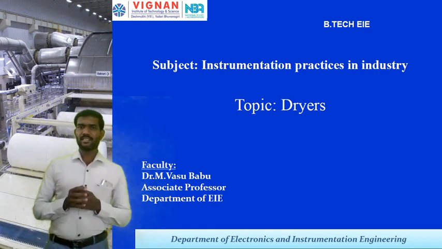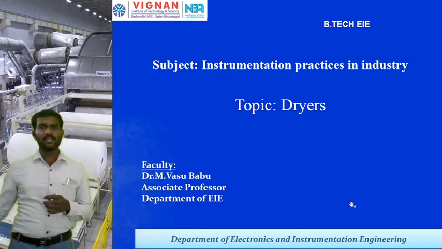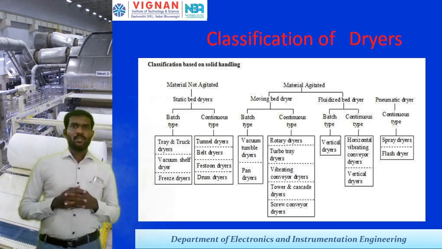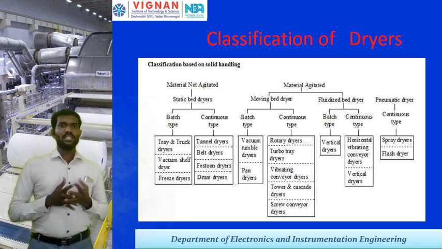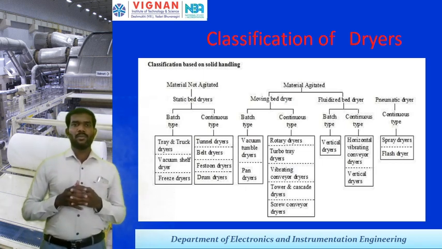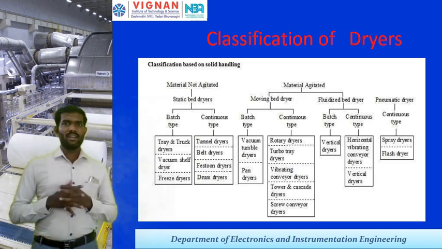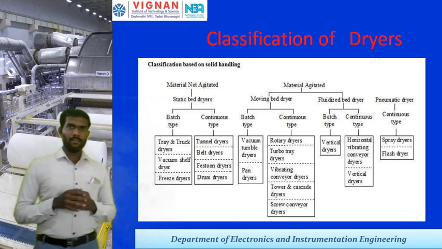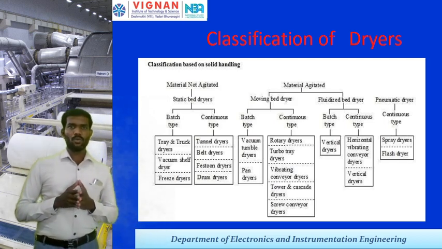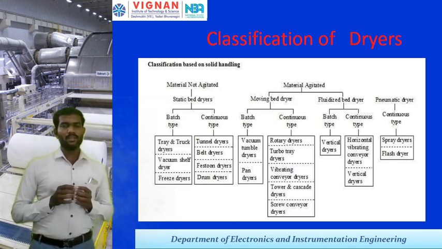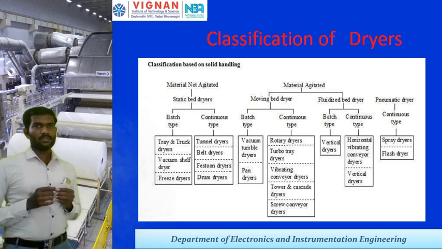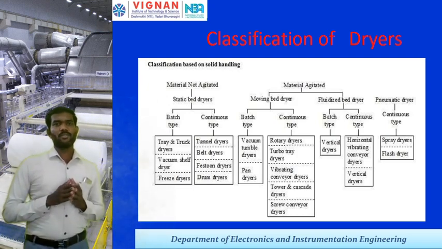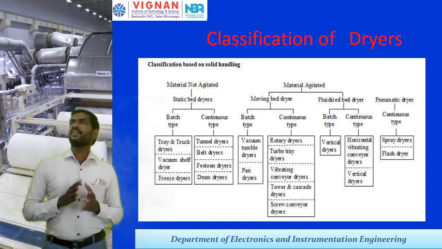So today we are going to discuss different types of dryers. These dryers are used in the paper industry. Basically, dryers are classified into different types: material not agitated and material agitated type. Material not agitated is again classified into static bed type dryers, which are also classified into batch type and continuous type.